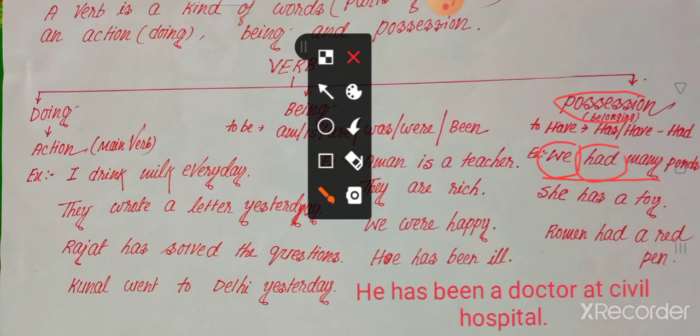The function of had in the sentence is helping verb, as there is no action verb. Why do we use had in the sentence? Because it shows possession.